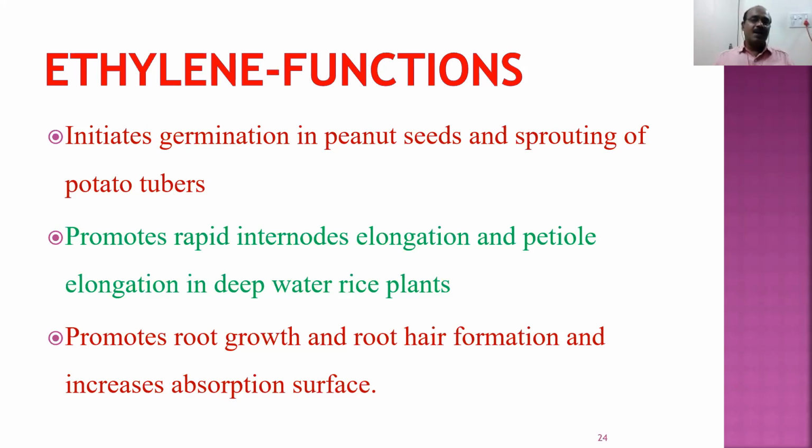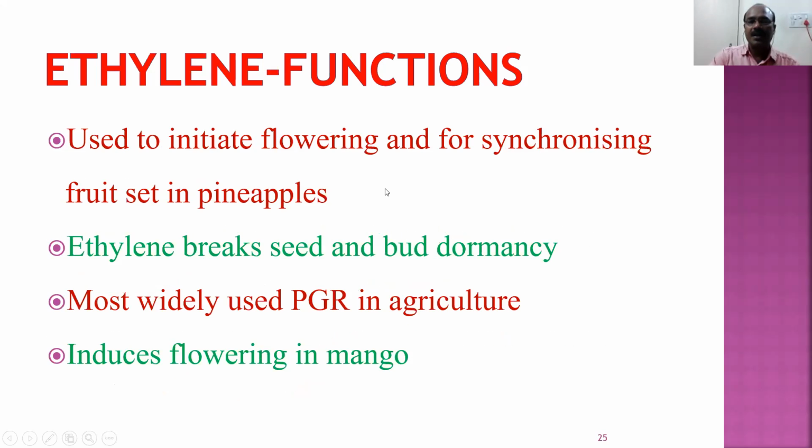That's why I told in the initial stages, both the plant growth promoters and plant growth inhibitors are very important. So they enhance the germination process. They promote rapid internode elongation. They are responsible for the root hair formation. They initiate flowering. They break down the seed and bud dormancy. Not only in agriculture, in horticulture, they play a very vital role.